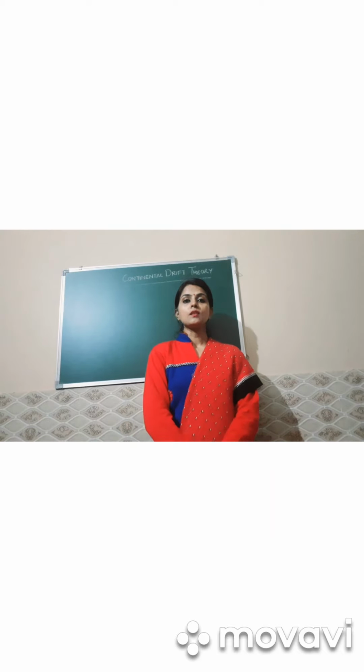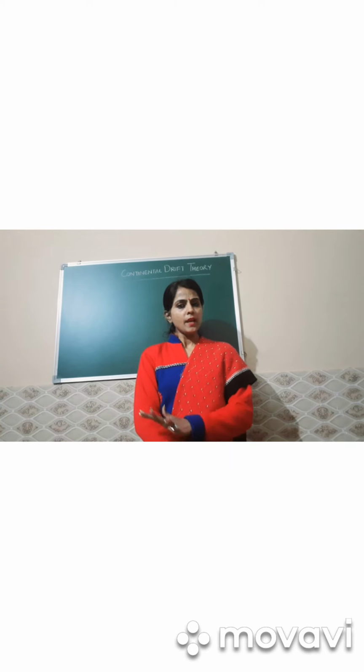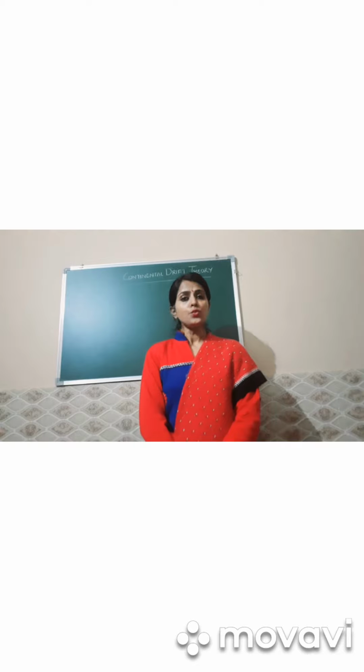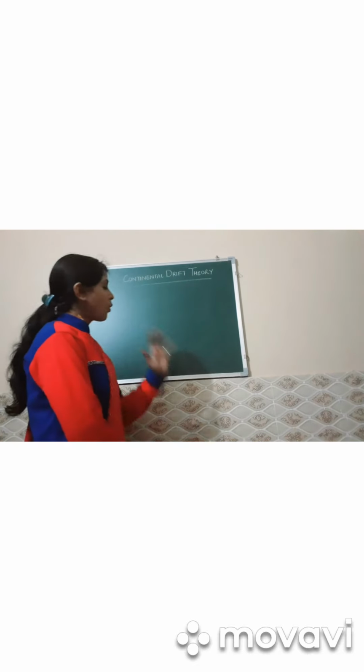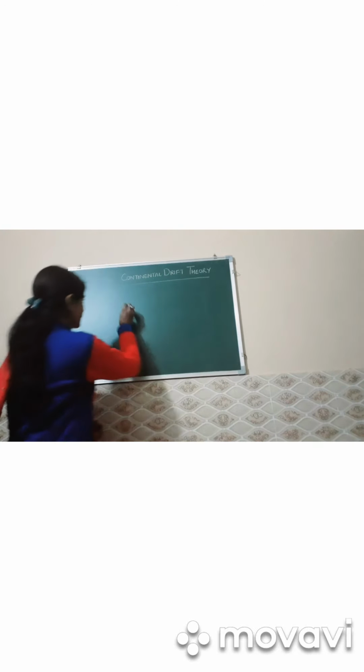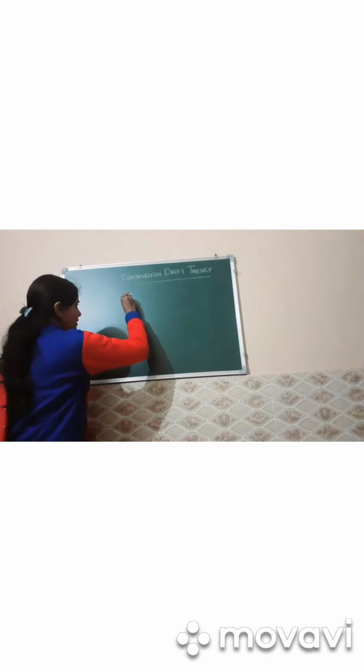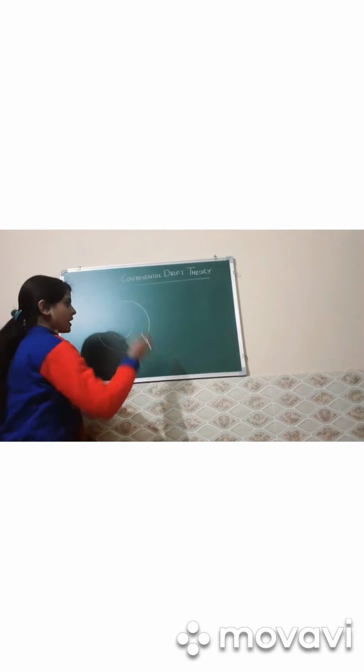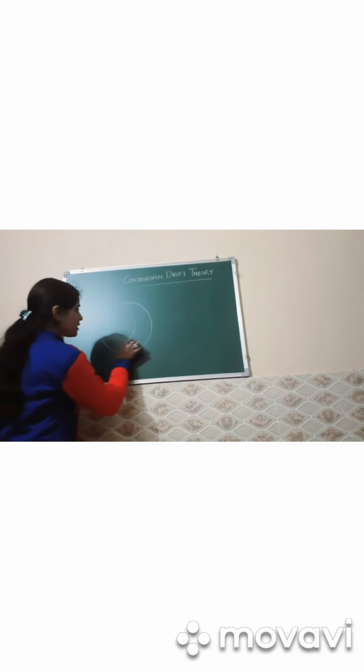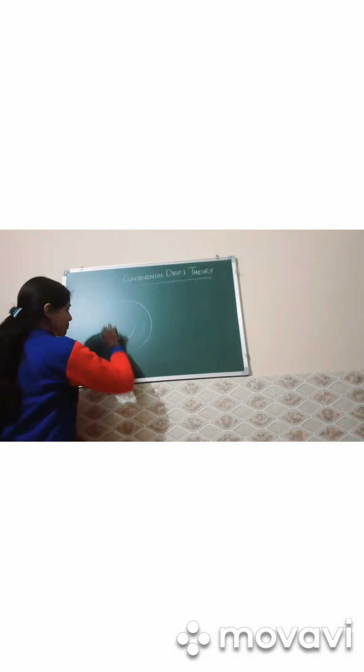This theory was given by Alfred Wegener, a German scientist. Alfred Wegener explained everything in detail in his book, The Origin of Continents, which was published in 1915. According to Wegener, the whole continent was a huge landmass. According to Wegener, the 7 continents were a huge landmass, and this whole water region was known as Panthalassa.